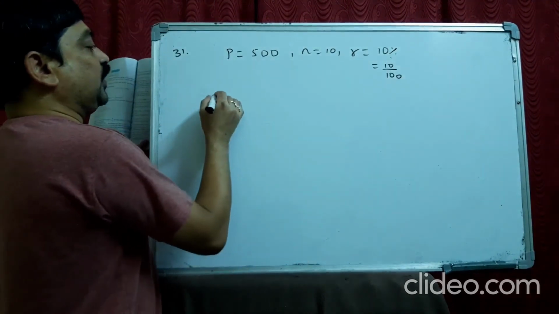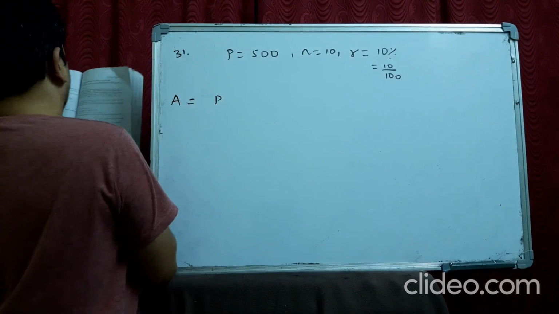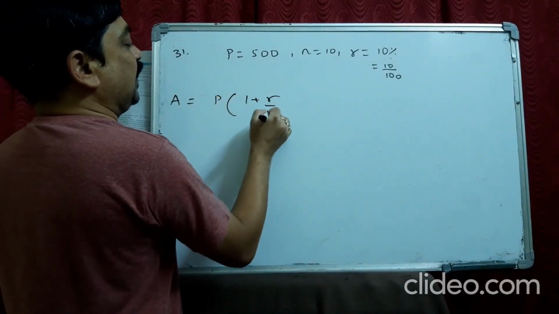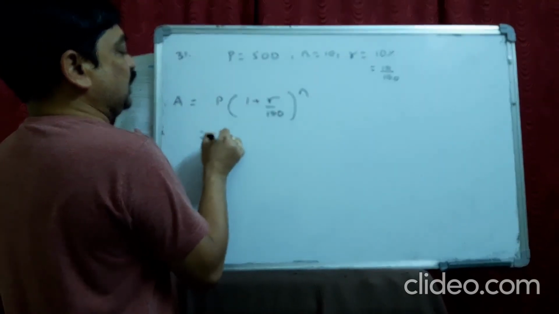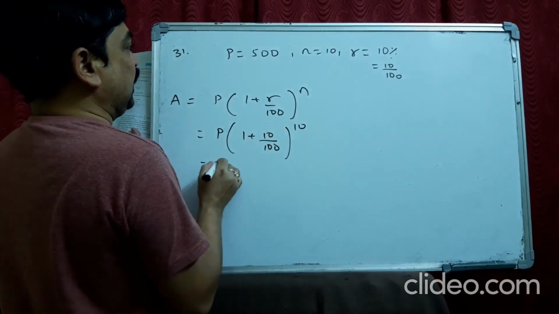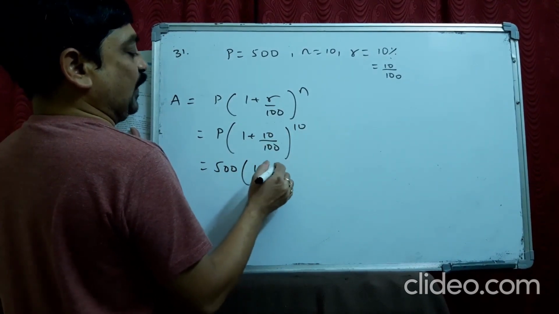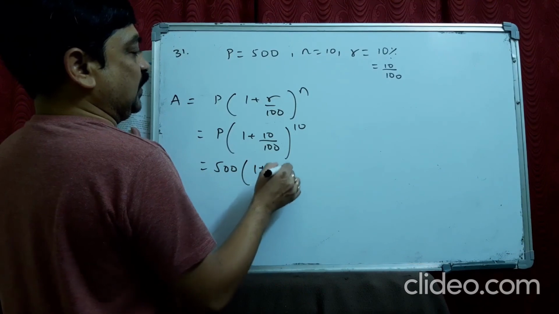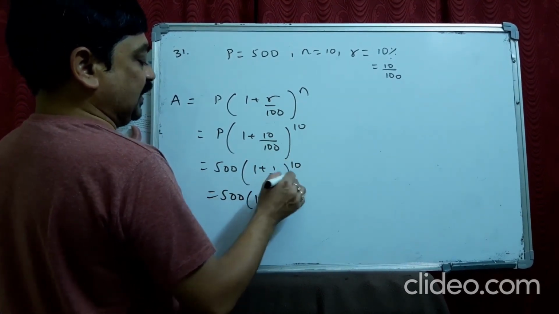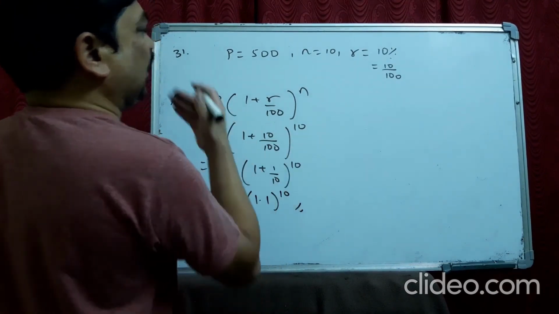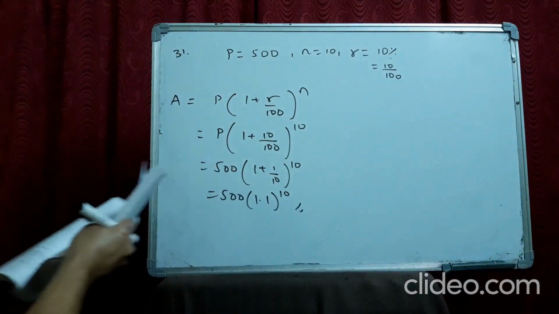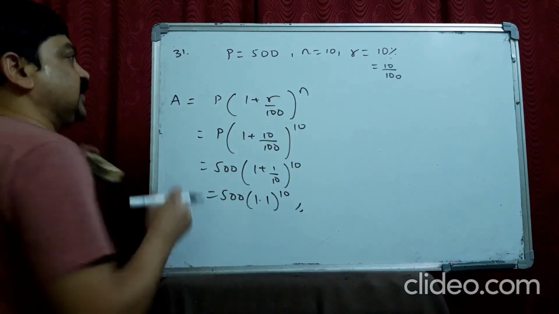So what is the formula for the amount after 10 years? P into (1 plus R by 100) whole power n. So P into (1 plus 10 by 100) whole power 10, that is 500 into (1 plus 1 by 10) whole power 10. It becomes 500 into 1.1 power 10. Directly you can write it. Actually it forms a GP, and that is the reason why they have given this problem.